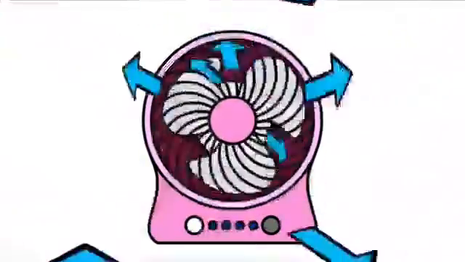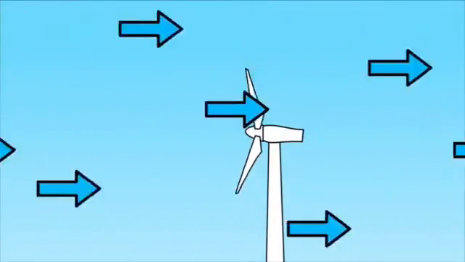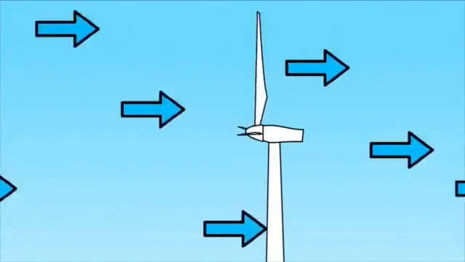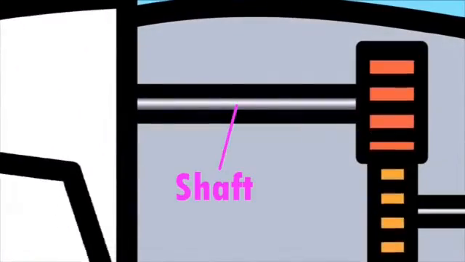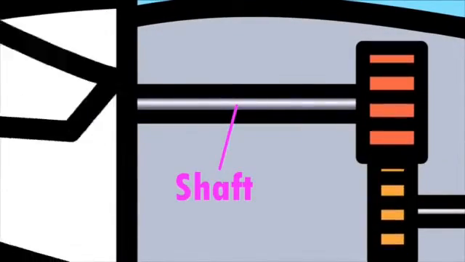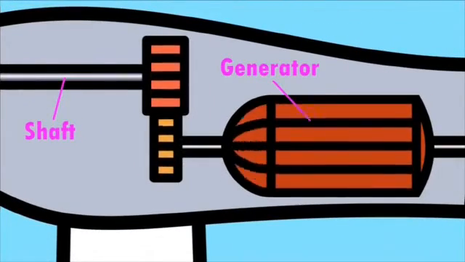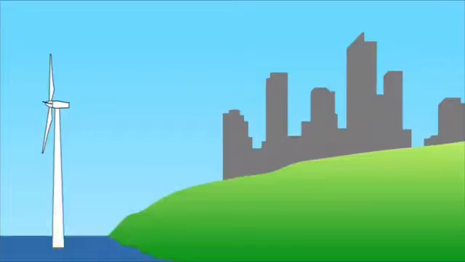Windmills are not like fans, because fans use their blades to push the air, but in windmills, the wind pushes the blade of the windmill. When the blades turn, the shaft inside the windmill rotates. The other side of the shaft is connected to the generator, making it spin. The spinning generator creates lots of electricity, which is provided to our houses. This is how a windmill works.